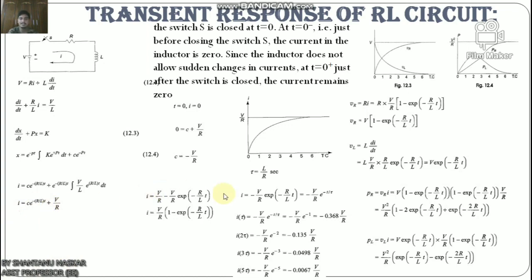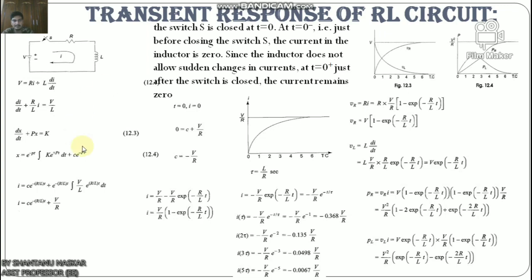we use the initial condition in the transient response of the RL circuit shown in this figure. Switch S is closed at t equals 0. Now at t equals 0 minus, just before closing the switch S, the current in the inductor is 0. Since the inductor does not allow a sudden change in current, at t equals 0 plus, just after the switch is closed, the current remains 0. Thus at t equals 0, i equals 0.